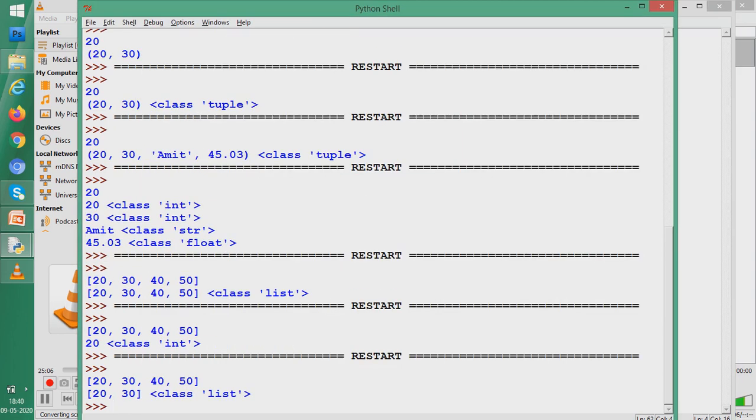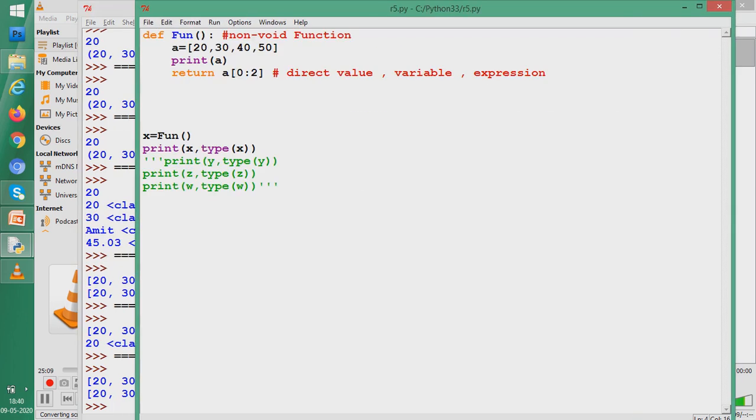Okay. So because it starts from 0, if I have given 0 to 1, what would it do? I have given 0:2, so it takes 1 less, so 0 and 1. Have you understood? When list slicing is done, as we have given the upper boundary as 2, it always works with 1 less than 2. So it gives only the values at 0 and 1. So 20 and 30 it gave.